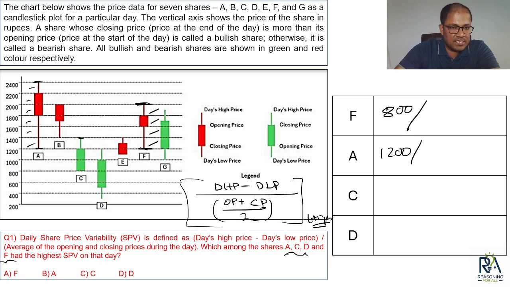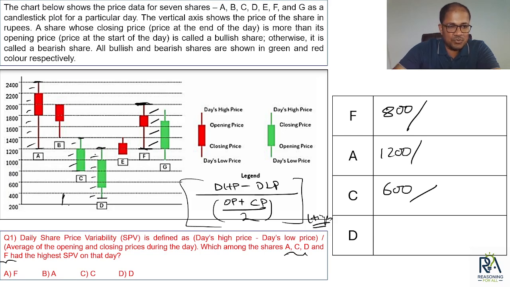Okay. High is here, low is here. 1, 2, 3. 600. Okay. Fine. Then D. High price is here. ठीक है? And low price is somewhere here. Okay. 1, 2, 3, 4 and half.